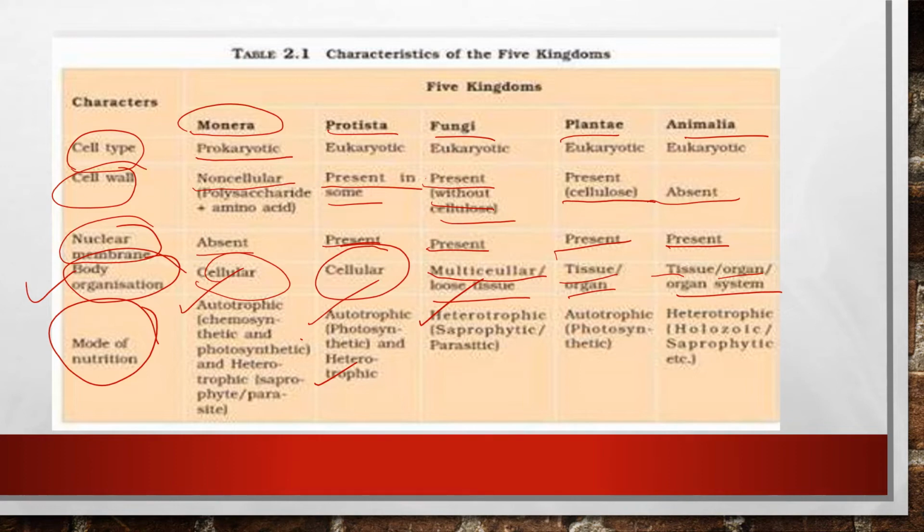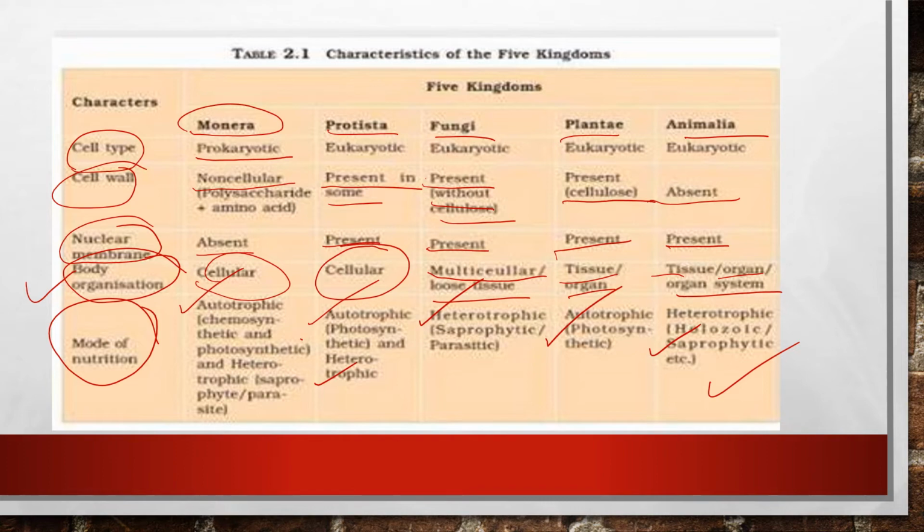Next, plantae are autotrophic, and photosynthetic as well. You know, right? Animalia are heterotrophic, depending on holozoic and saprophytic nutrition. So is it clear? When we divide on the basis of mode of nutrition, Monera is different, Protista is different, fungi is different, plantae is different, and Animalia is different. Animalia are always dependent on others for making food, that is, they have the heterotrophic mode of nutrition.